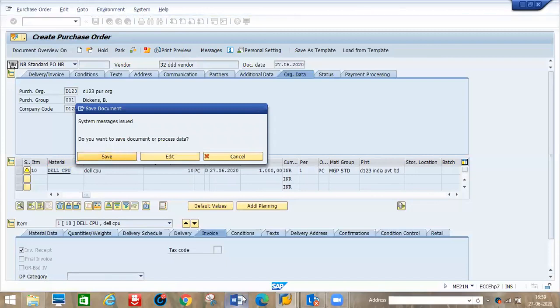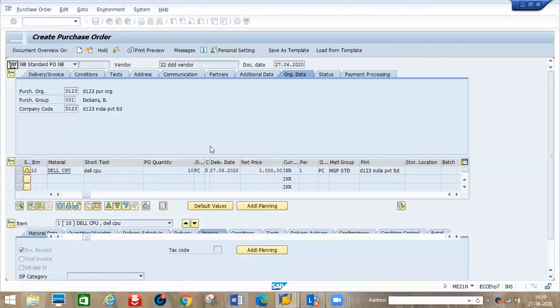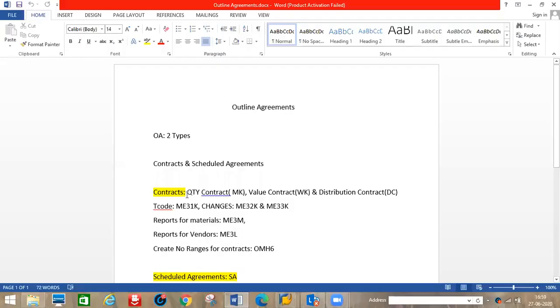Whenever you create agreements, contracts here, a PO is mandatory for the vendor's release. Even if the contract is there, if you want to buy material, you have to release the purchase order to the vendor. That is mandatory. When you go for schedule agreements, a PO is not mandatory. That is the difference between schedule agreements and contracts. Anyway, we'll see, then you will understand.